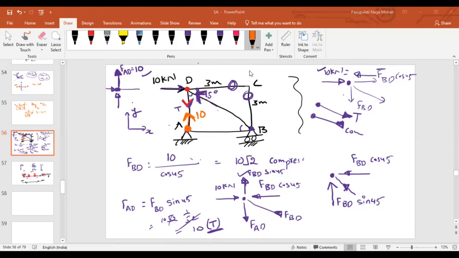That means, does the force in member AB have anything to do with the vertical direction? Is there any component in the vertical direction? No, sir, because it is truly acting in the horizontal X direction. That means this 10, how will it be balanced at A? Whatever the force in the member AD, that will be balanced by the vertical reaction, isn't it? Now tell me, what will be the reaction at A?